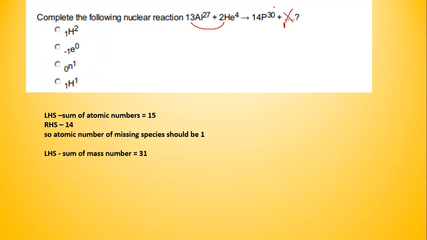Next, what we have to do, we need to find the sum of mass number in the LHS. So in LHS, we have the mass number as 27 plus 4, 31. And in RHS, we have only 30. So the mass of the missing species should be 1. And there goes, the answer is solved. It's option 4, hydrogen. So we have the mass number and atomic number as 1, and that is the missing species in the nuclear reaction. So the idea is to find the sum of both atomic number and mass number and just make them equal in both LHS as well as RHS.